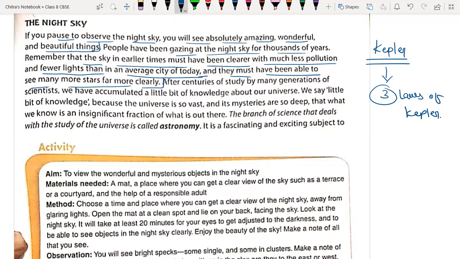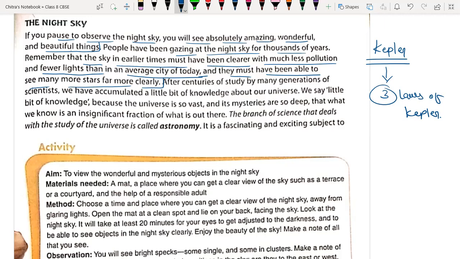We have lots of light in cities, industries, factories, on street lights, roads, and from vehicles during the night. Even pollution is much higher as compared to previous days. That's why our sky is not clearly observable nowadays. But 50 years back, the sky was so clear, and observing the stars was easier than now, isn't it?